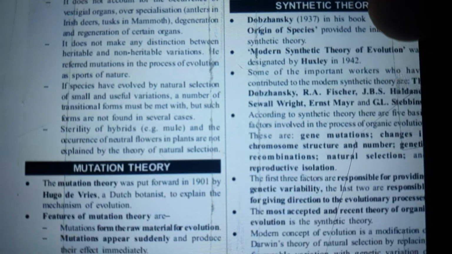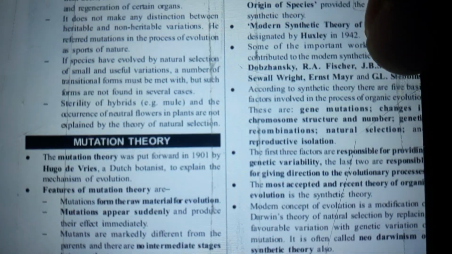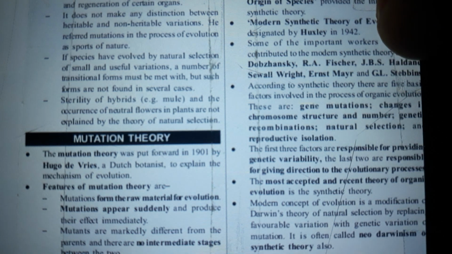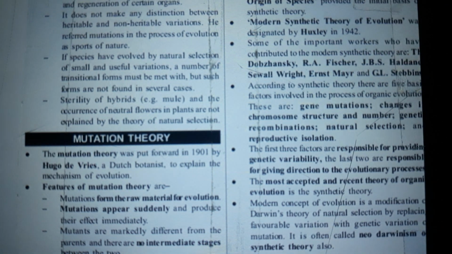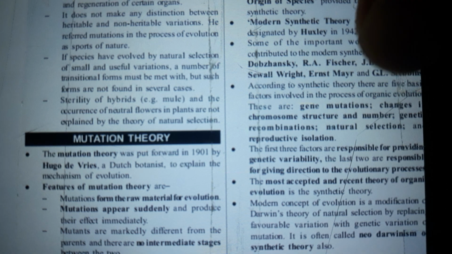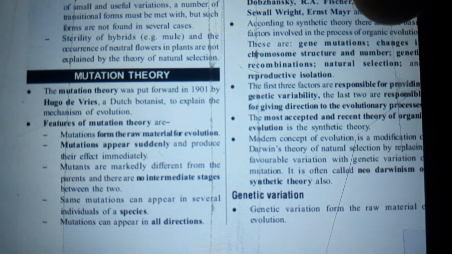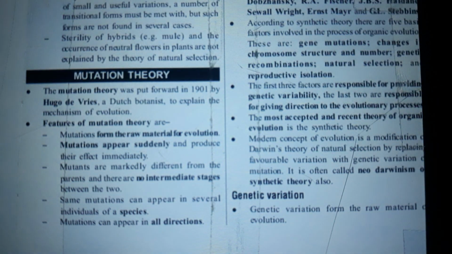Synthetic theory. Dobzhansky's 1937 Genetics and the Origin of Species provided the initial basis for synthetic theory. Modern synthetic theory of evolution by Huxley in 1942 has many propositions. The first three factors are responsible for providing genetic variability, the last two are responsible for giving direction in the evolutionary process. They are gene mutations, changes in chromosome structure and number, genetic recombination, natural selection, and reproductive isolation.